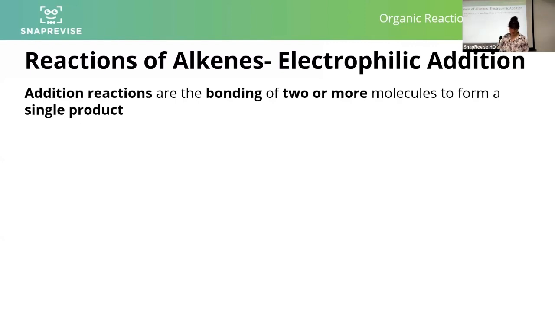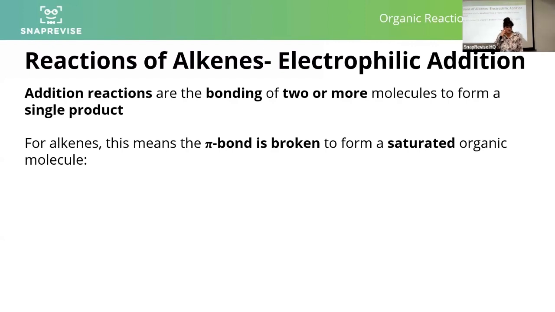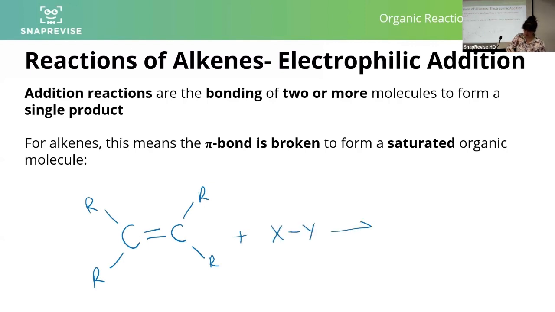Okay, so for alkenes, this means that the pi part of the bond is broken to form a saturated organic molecule. For example, let's look at a general equation for an unknown alkene. Let's just do normal electrophilic addition. So let's add something across the double bond, we're going to end up with our species with X on one carbon and Y on the other.